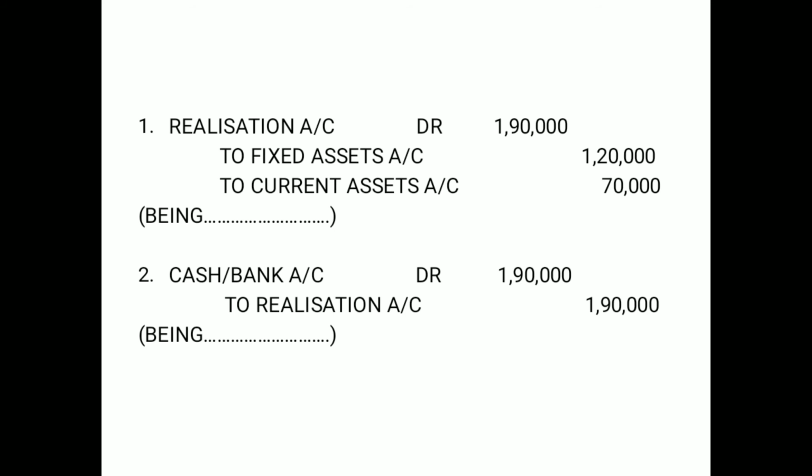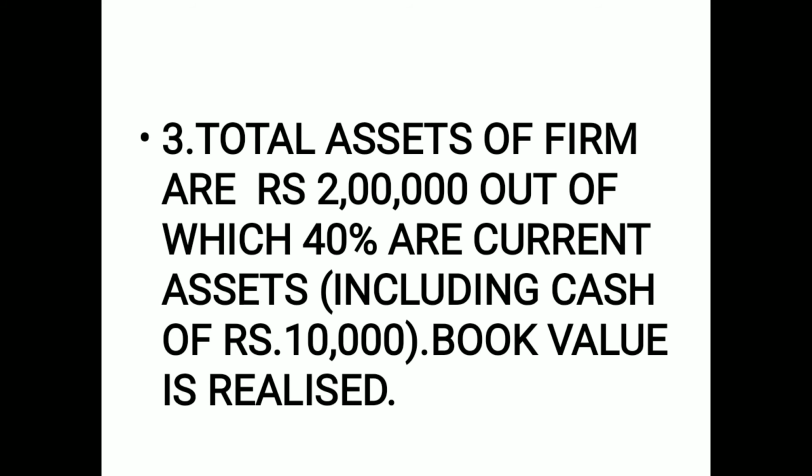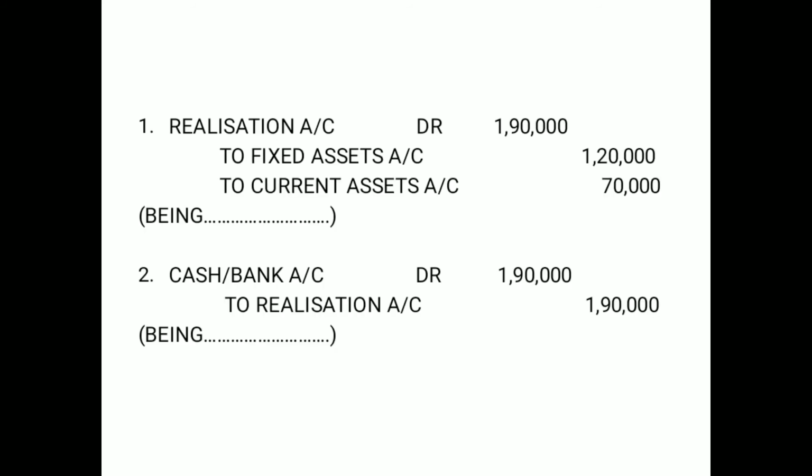Now, 1,90,000, book value is realized. Book value is this: 1,20,000 for fixed assets, 70,000 for current assets. So the journal entry remains the same for the realization of assets. It says cash and bank account debit 1,90,000 to realization account 1,90,000. Book value is the value considered at the time of closing the accounts of assets, the one which is generally presented in the balance sheet.